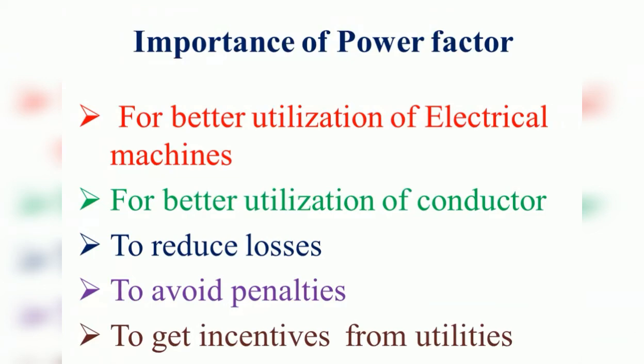The power factor is a term used to tell whether the major part of the power sent by the generating station is fully utilized or not. It is identified by using the term power factor. If the power sent by the generating station is fully utilized, that is, the power is not wasted, it means the power factor is very high. Suppose the amount of power sent by the generating station is wasted, it means the power factor value is very low.